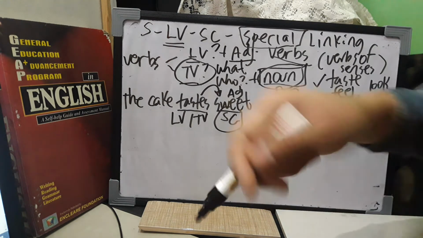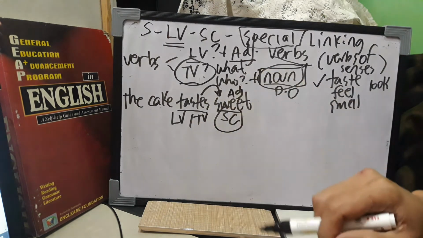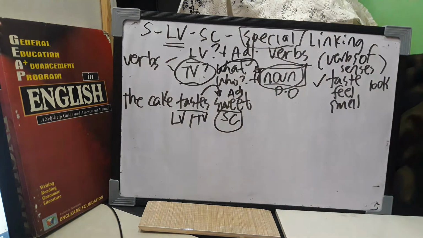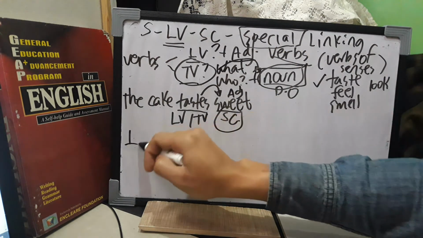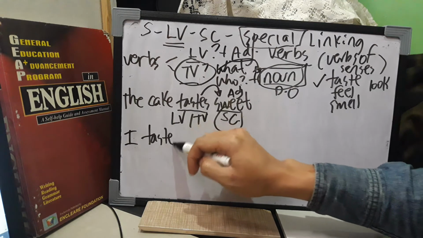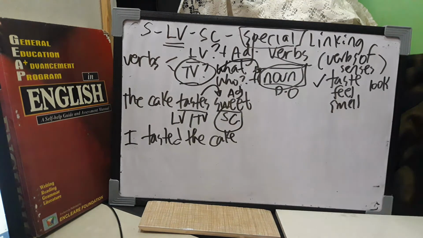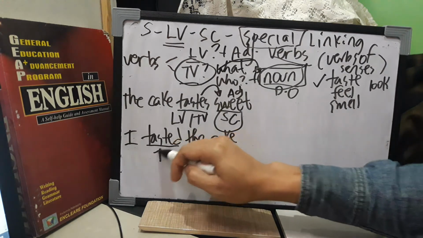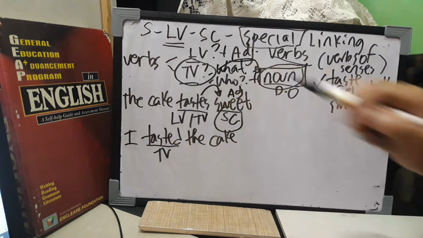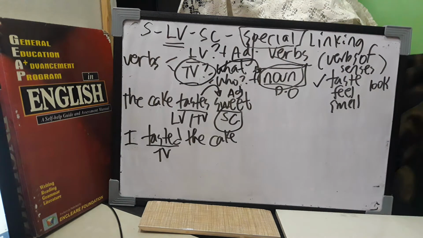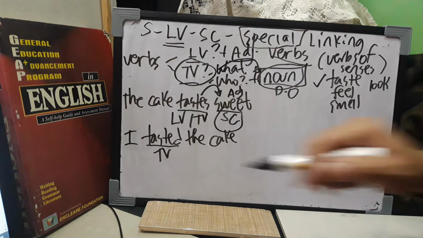But teacher, how do I use taste as a transitive verb? Again, if it is followed by a noun. So you can say, I tasted the cake. In this sentence construction, the function of taste is a transitive verb because it has a possible answer to the question what. What did you taste?